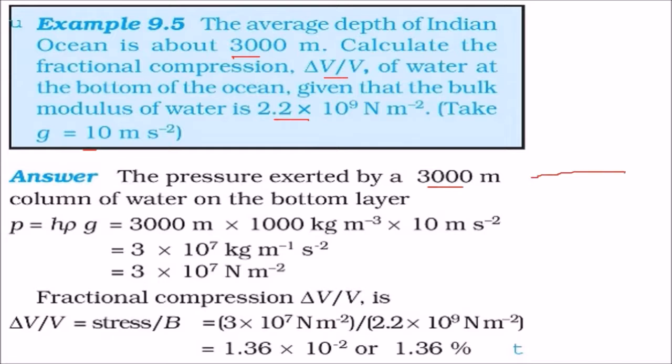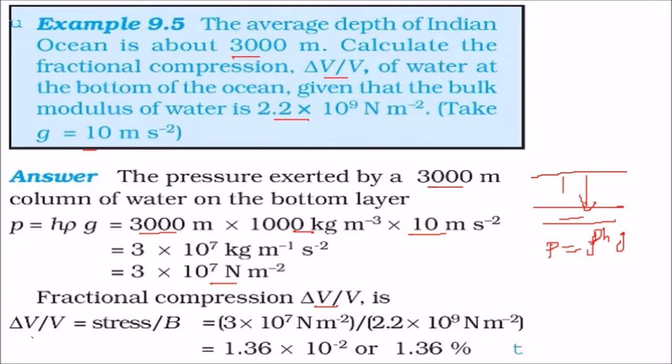So, water is all around. What is the force of this layer on this layer? This is given by pressure. We know this is rho h g. So we'll use all these things: 3000 meters, this is the height, this is rho, and this is the gravity. So this comes to this number, and we know that the fractional compression delta V by V is